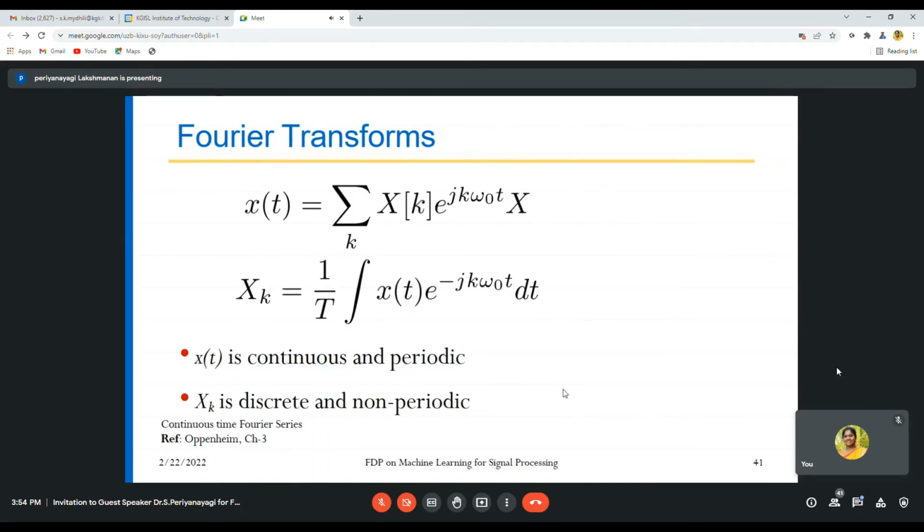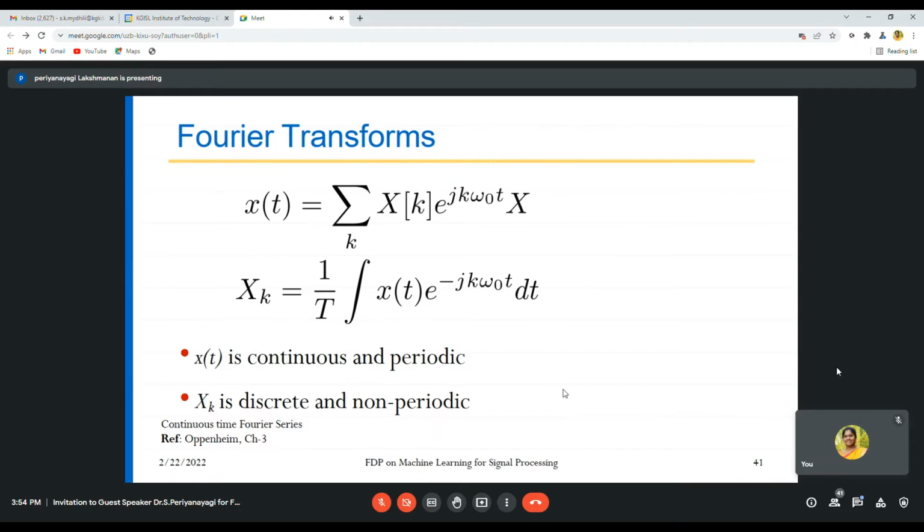Why do we need a transformation here? The Fourier transform. Mainly the Fourier transform is used for continuous time signals and periodic signals. And X of k is discrete and aperiodic. For a continuous time signal, we use the continuous time Fourier transform. For a discrete time signal, we use the discrete time Fourier transform.